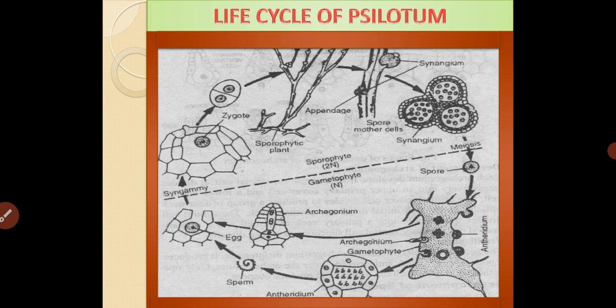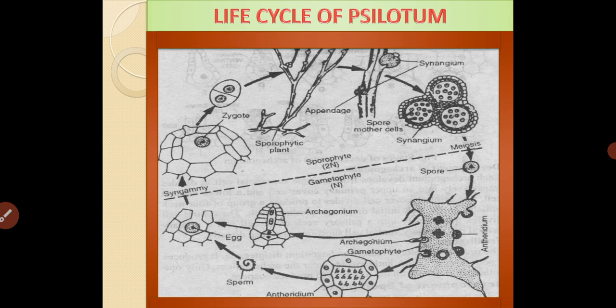Let us end with the life cycle of Rhynia. We discuss the entire life cycle of Rhynia, starting with the sporophytic generation. The plant body is called the sporophytic plant body, which shows two regions. One is the rhizoids and another is the upper plant body, which is dichotomously branched, and this aerial plant body shows foliar leaf appendages, and these bear the synangium, which is the reproductive structure.